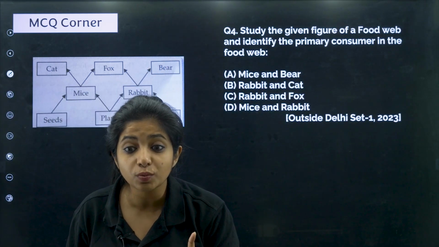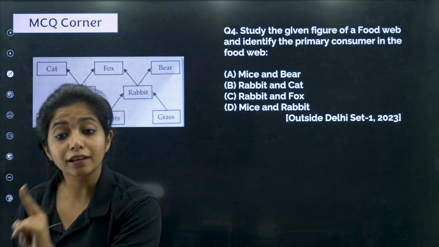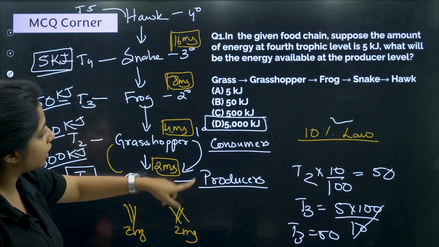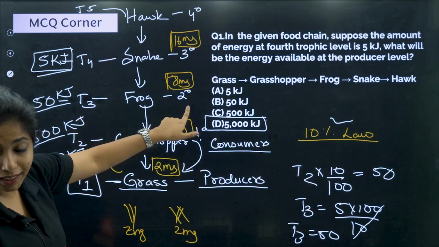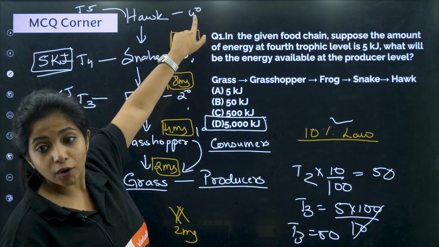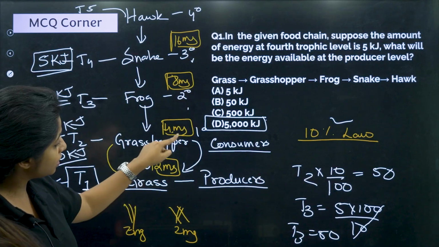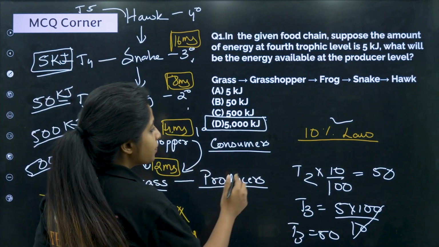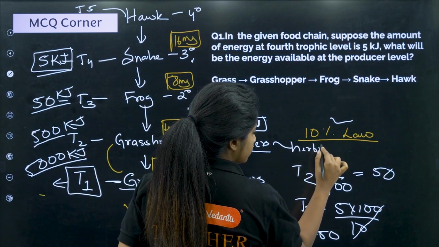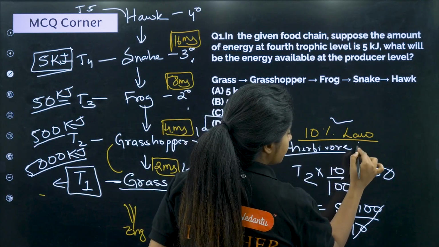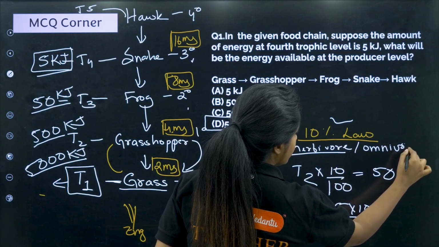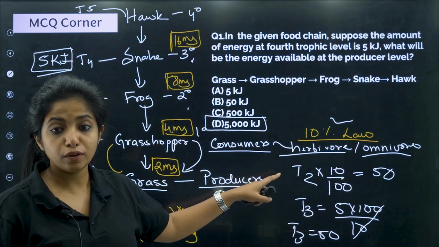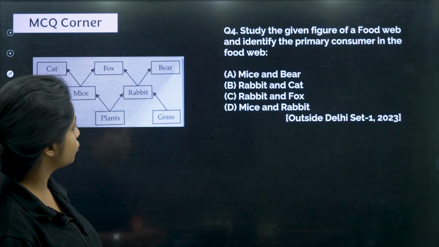Who are the primary consumers? I told you, those which directly feed on the producers. My dear children, they are known as primary consumers. These are secondary consumers, these are tertiary consumers, these are quaternary consumers. So the one that directly feeds is known as a primary consumer. It will always be an herbivore, or it can be an omnivore also. Omnivore means an organism that can eat both plants as well as animals. But mostly it is an herbivore. Remember that. So over here we have to spot that herbivore.